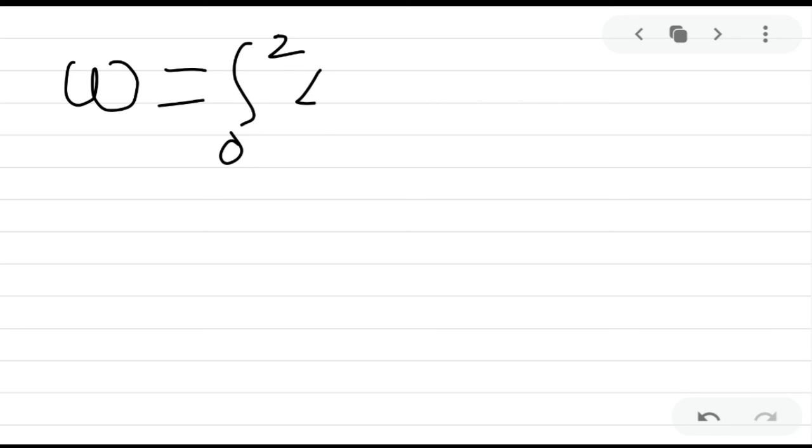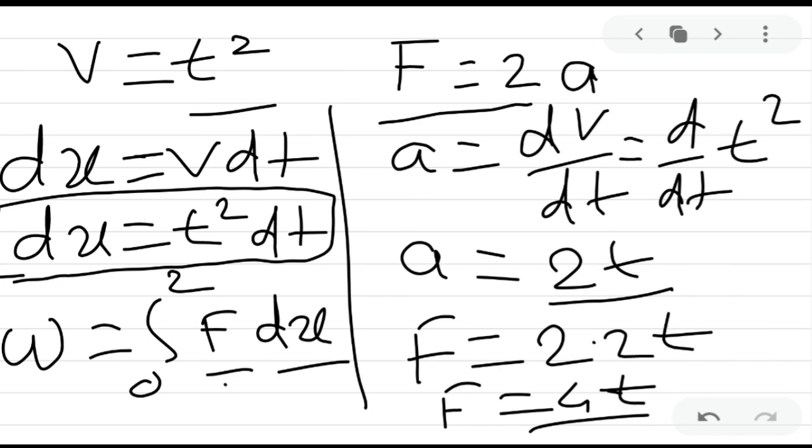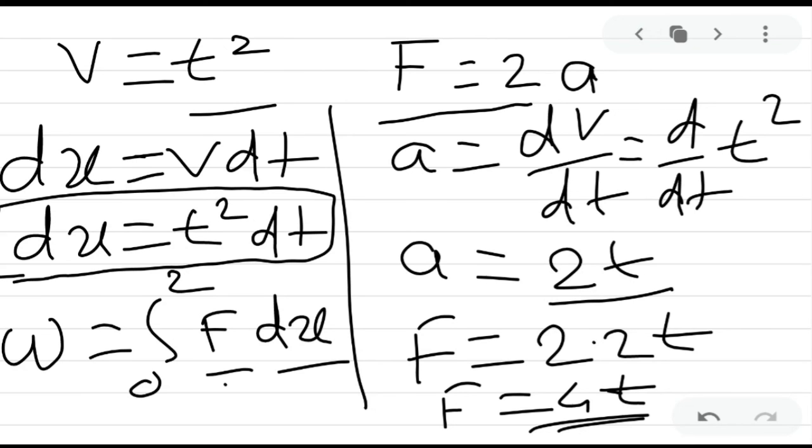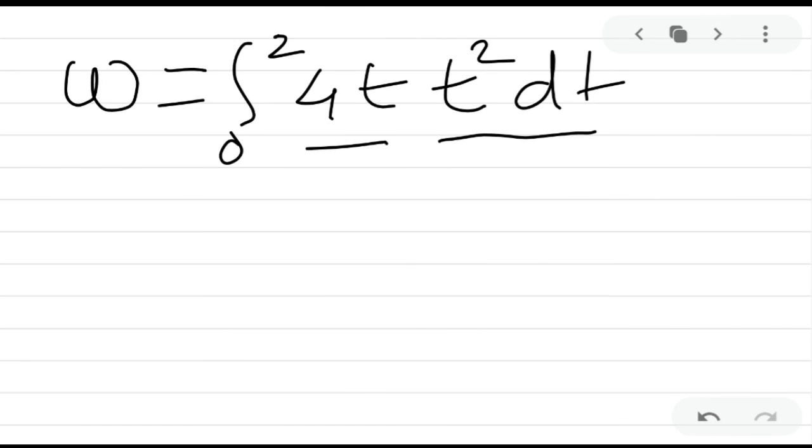So we can write work done as the integration from 0 to 2 of 4t into t square dt.